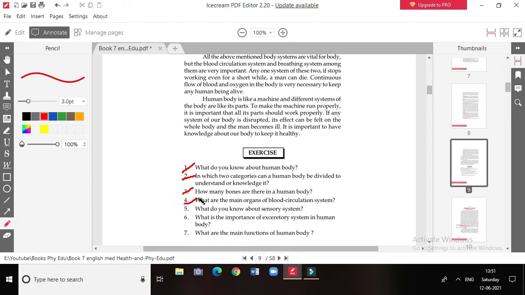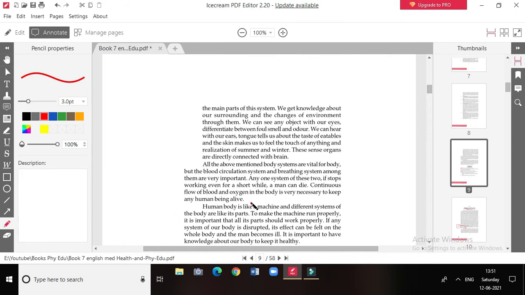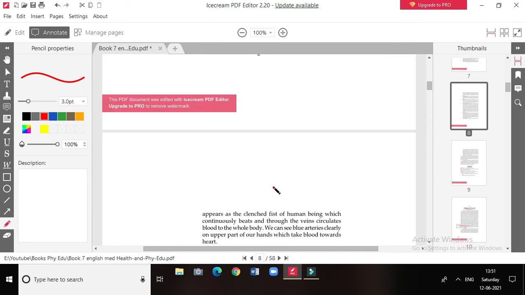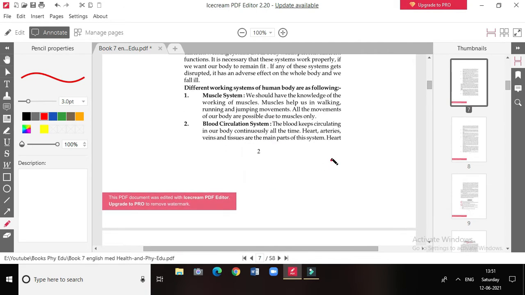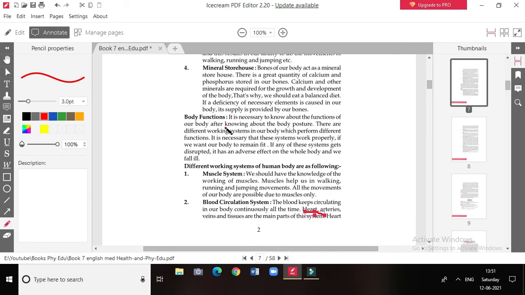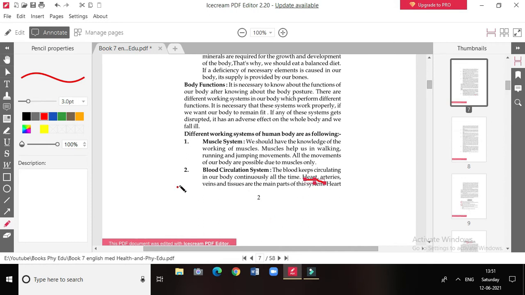Now the fourth question: what are the main organs of blood circulation? We will write the names of the organs which are involved in the circulatory system. We can see here on the second page, the last paragraph, heart, arteries, veins, tissues are the main parts of this system. These are the main parts of the circulatory system. So this is your fourth answer.